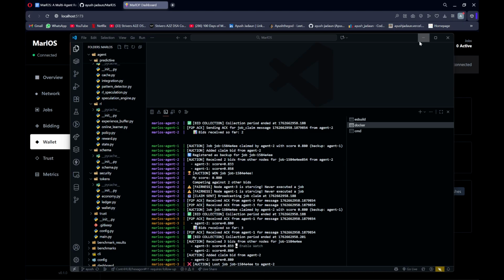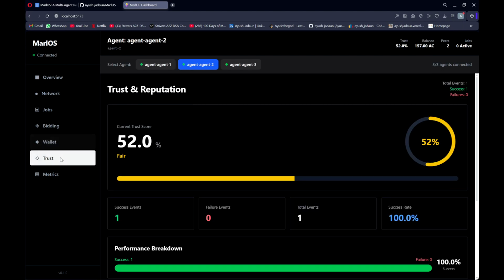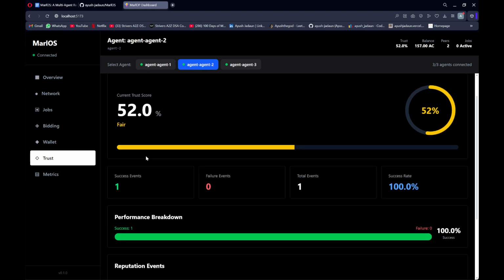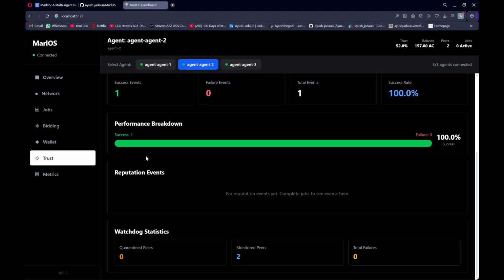The other thing that we have is the trust score. Every time there is a successful job completion, the trust score increases by some points, and every time there is a failure, it decreases. If a node has multiple failures, that means the node is compromised. A watchdog sees all the failure events of a node and reduces its trust score. If the trust score goes below a certain point, that node is quarantined and another node takes its place, because we cannot have malicious nodes in our peer-to-peer network.